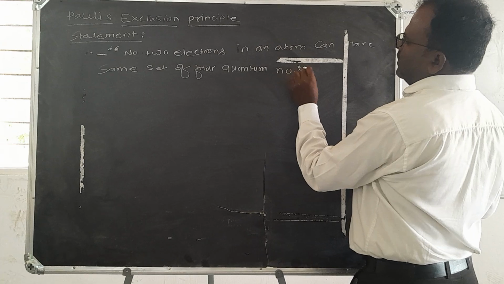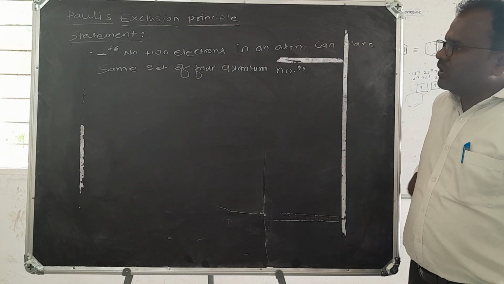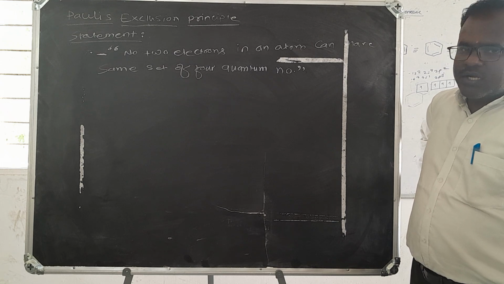So this is the statement of the Pauli exclusion principle.